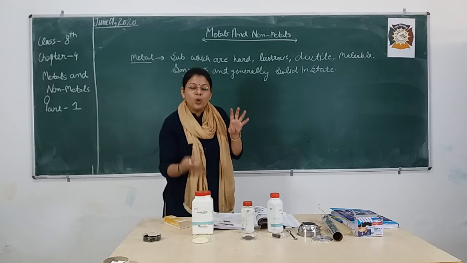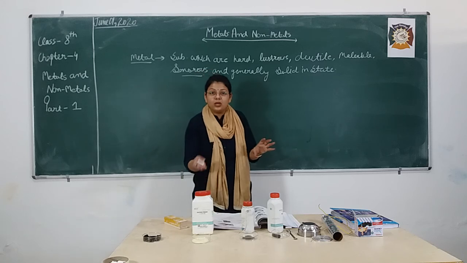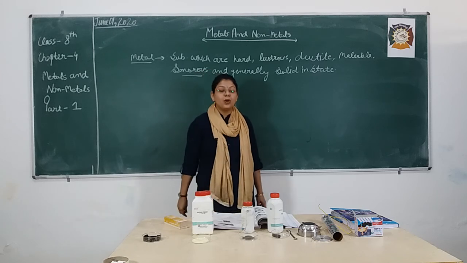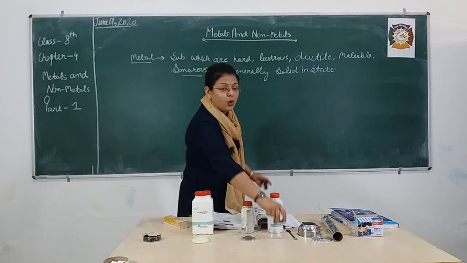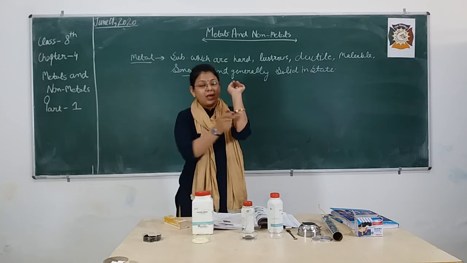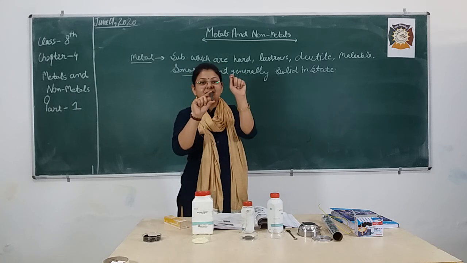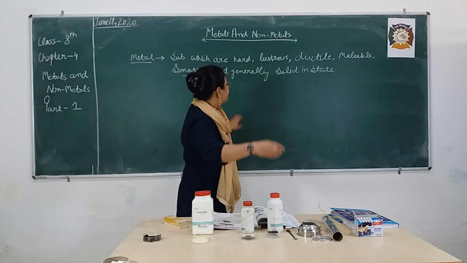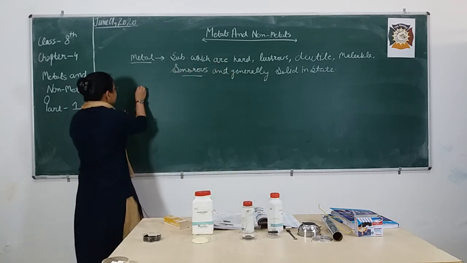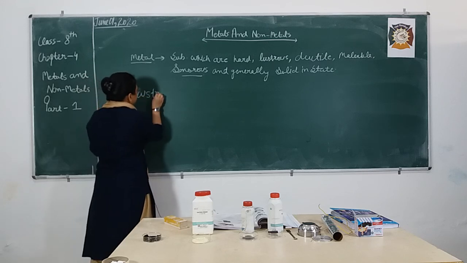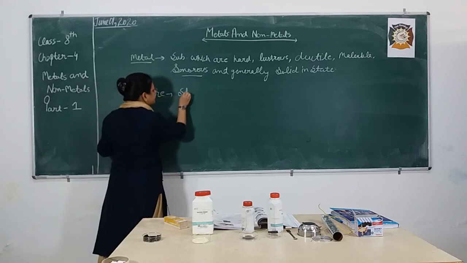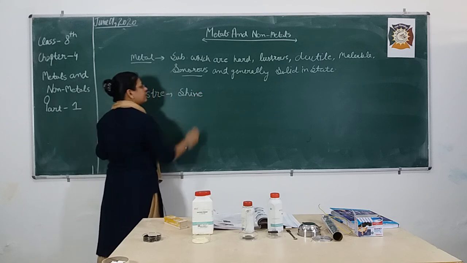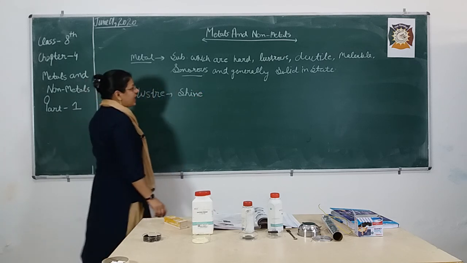Is iron more lustrous as compared to gold? No, iron is not more lustrous as compared to gold. Here you can also see the shine of this bangle versus this glass. Obviously, children, the shine of the bangle is greater. So luster means shine.